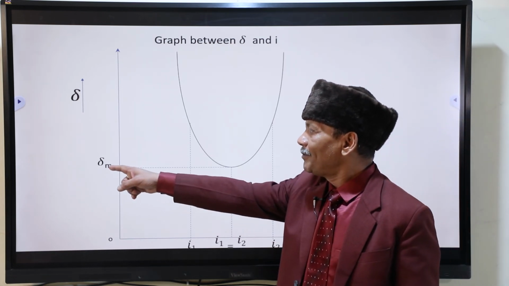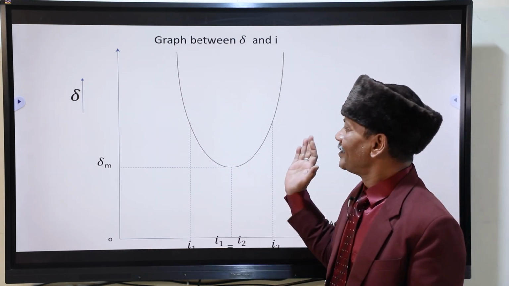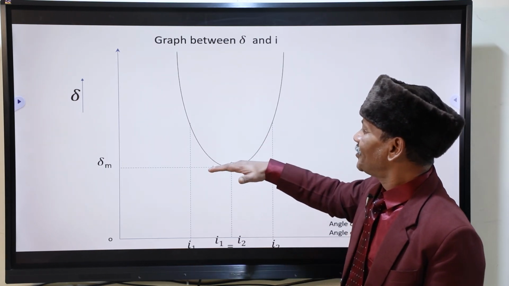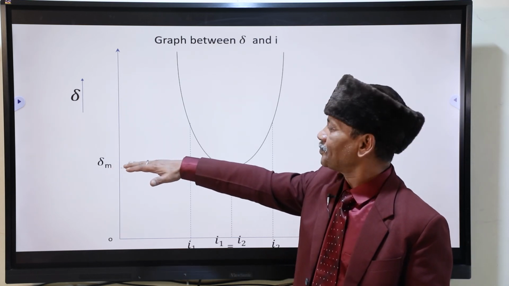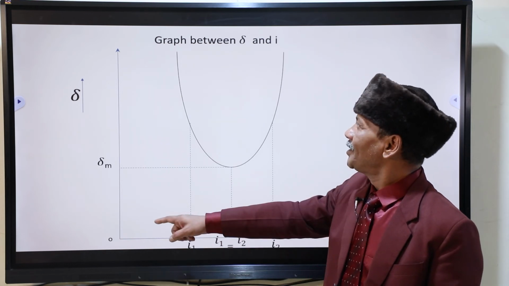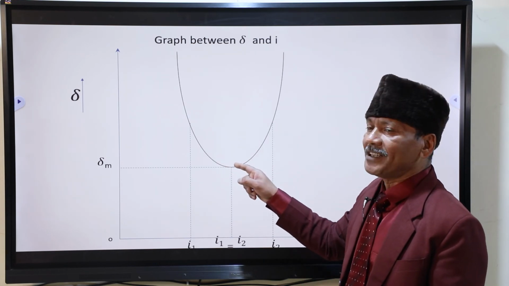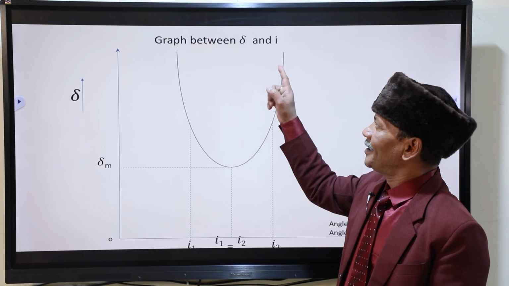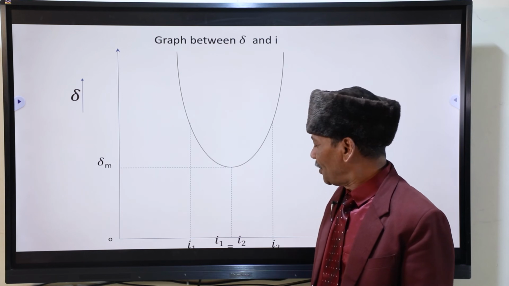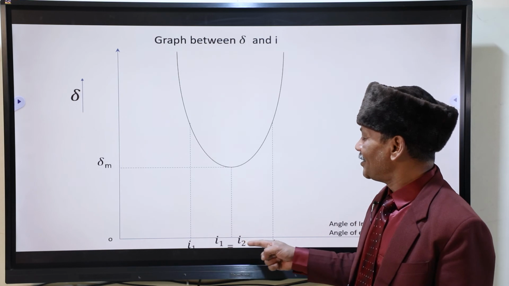This is minimum angle of deviation. From the graph also you can see, this is nothing else. From the graph, for this graph, what you find? This is the position of minimum angle of deviation. This is del m. In the beginning, what happens when you increase the angle of incidence? This decreases. It goes on decreasing. After that, it increases. It is parabolic in nature. The lower one is the minimum angle of deviation. What you write? You write, I know. This is I1 is equal to I2.